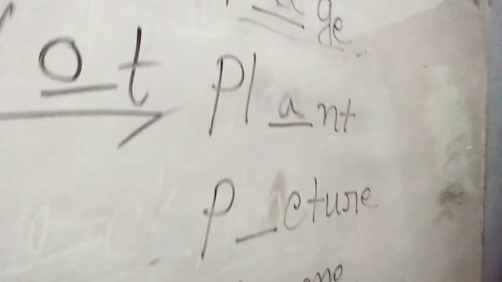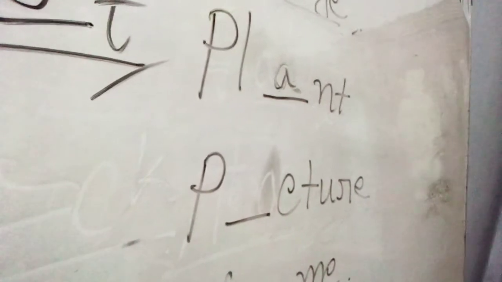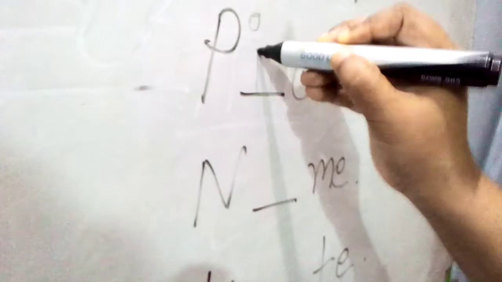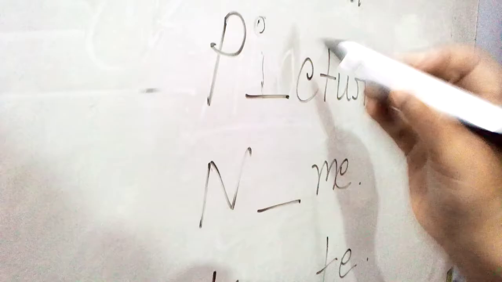Now coming to the next one, it is P-dash-C-T-U-R-E. Have you ever seen any word with the formation of such letters? Remember, have you ever seen such a word? Okay, let me help you. It's "picture". Look at the picture. Draw a picture. Can you see the picture? What can you see in the picture? So all that is picture, P-I-C-T-U-R-E. Okay.